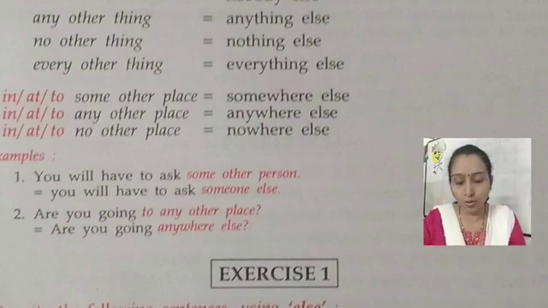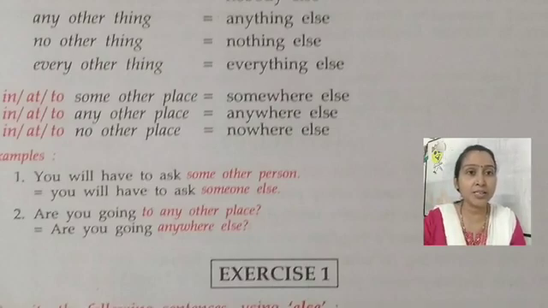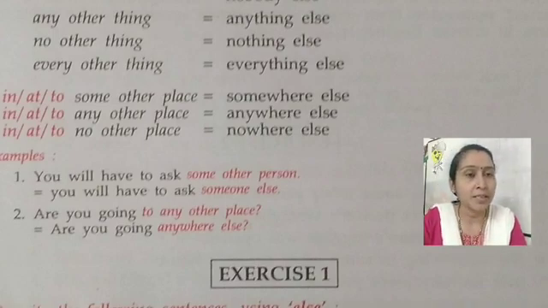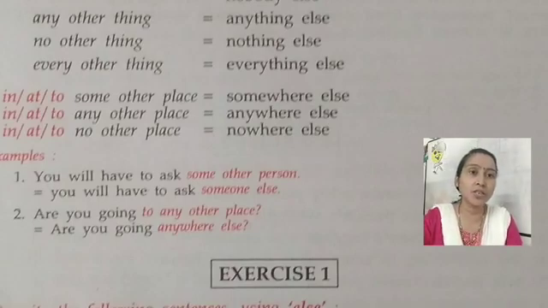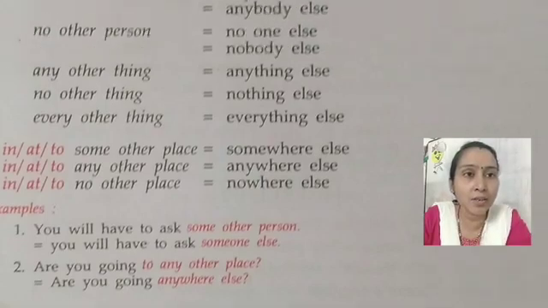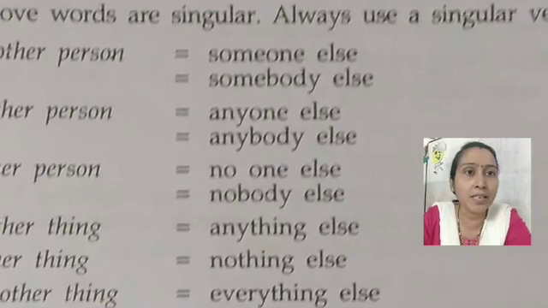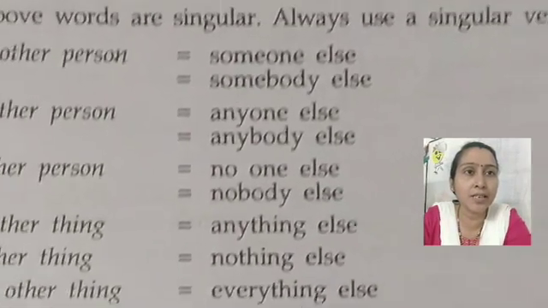given here. Look, in the sentence, how can we change it. So first is, you will have to ask some other person. Okay, you answer. What is the answer? You will have to ask someone else. It means some other person. Instead of some other person you have to write someone else. Look at your table. Some other person, someone else.